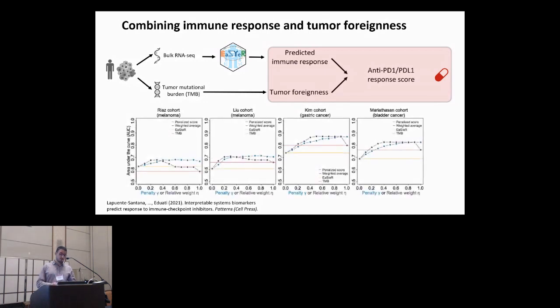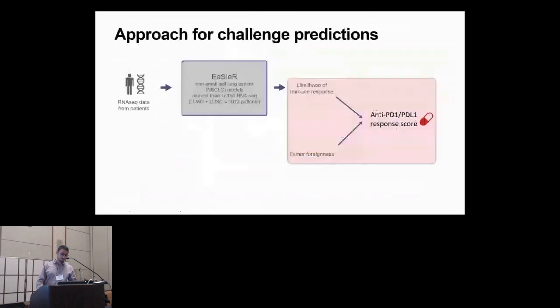Here I'm showing the results for 3 different cancer types in 4 cohorts. And basically, I think you can see the gold line, the predictive performance, in gold, the EaSleR performance, in red, the tumor mutational burden performance. And the dotted lines basically represent the combination. And we can see at the middle, where the relative weight is 0.5, which represents that actually we need both to achieve the highest performance. So both contribute equally to our score.